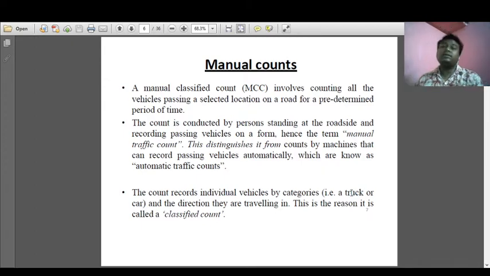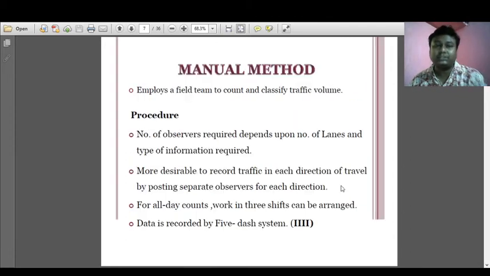So a surveyor standing at the roadside records the number of vehicles: how many vehicles are going, how many are coming, which type of vehicles are going, and which type are coming, all recorded manually. Now there must be a proper sheet in a proper format so that the person standing there can collect the data. That data sheet is known as the tally sheet. We will discuss it at a later stage.